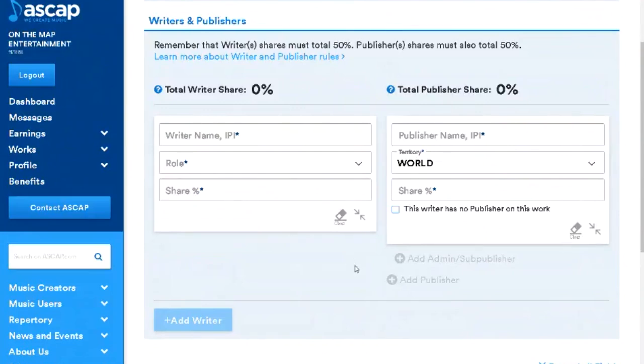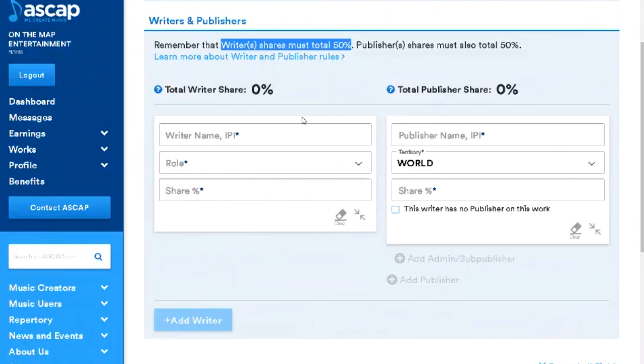So this one is kind of confusing for some people because of the percentage splits. Once you introduce math into anything, it starts to get kind of confusing. But I want to let you know what's going on here. So here's what's happening. For the writer share, the writers are the people that do the music itself.